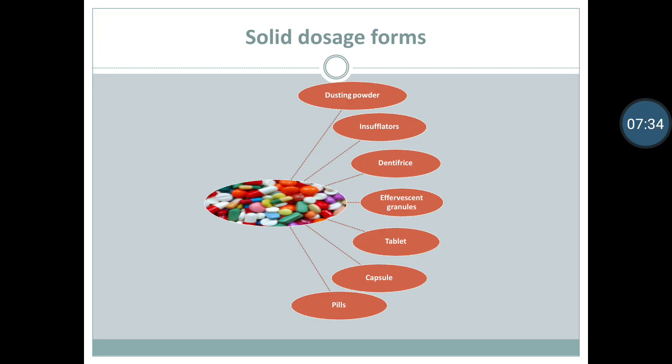Tablet. Tablets are solid dosage forms containing medicament which are prepared by compression. Capsule. Capsules are solid unit dosage form in which one or more medicament are enclosed within a water soluble shell made of gelatin. And pills. Pills are small rounded solid dosage form containing medicament and are intended to be administered orally.